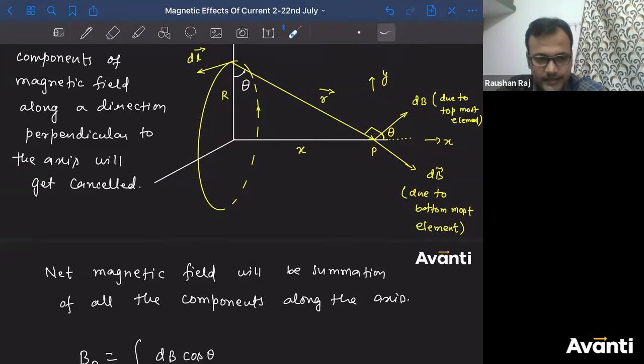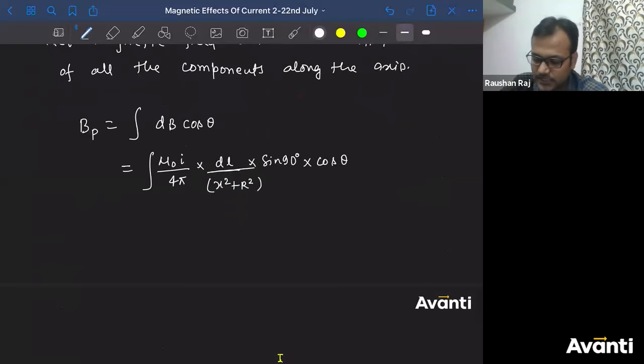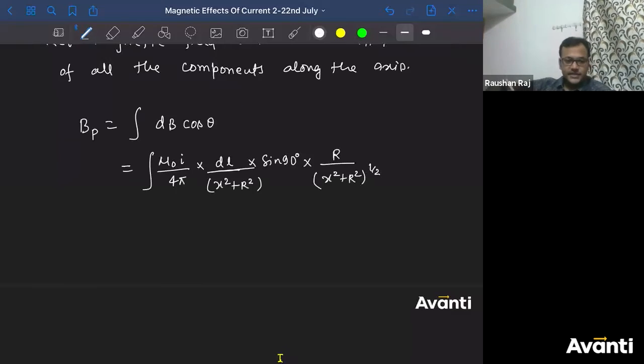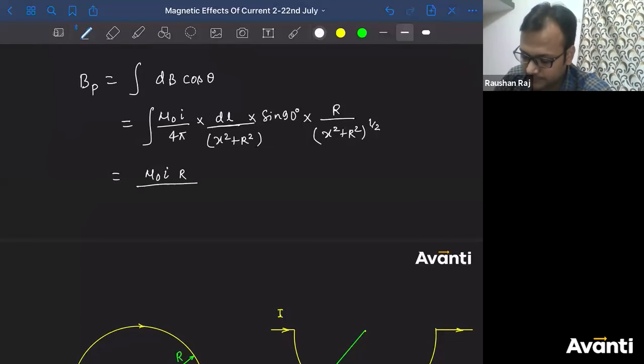What will we write? R divided by small r, base divided by hypotenuse, or adjacent side divided by hypotenuse. So I'll write cos theta is equal to capital R divided by small r. Small r is what? X square plus capital R square to the power half. Now simplify these things further. So you'll get mu naught I into R divided by 4 pi into x square plus capital R square to the power 3 by 2.